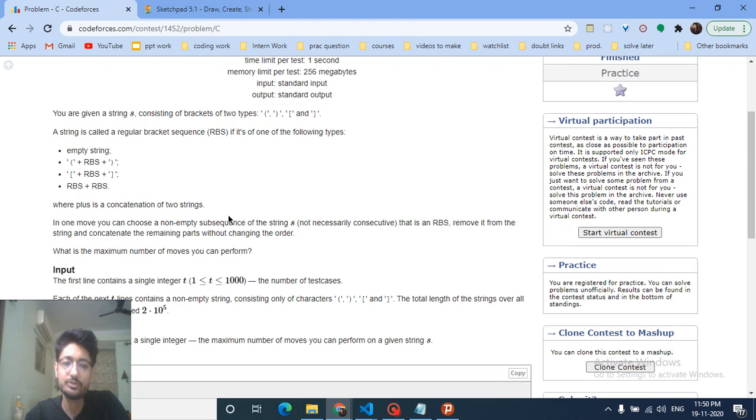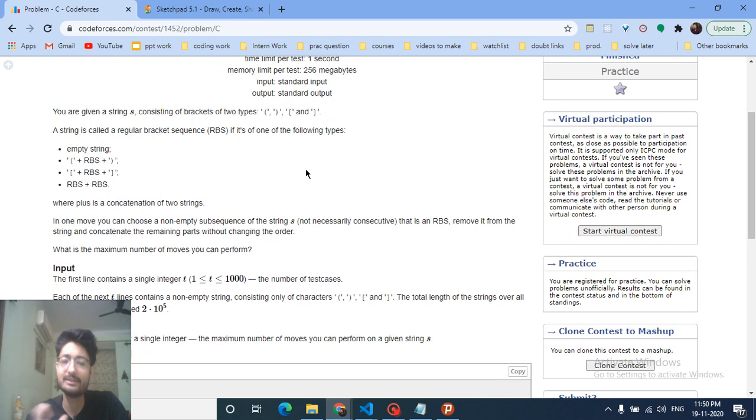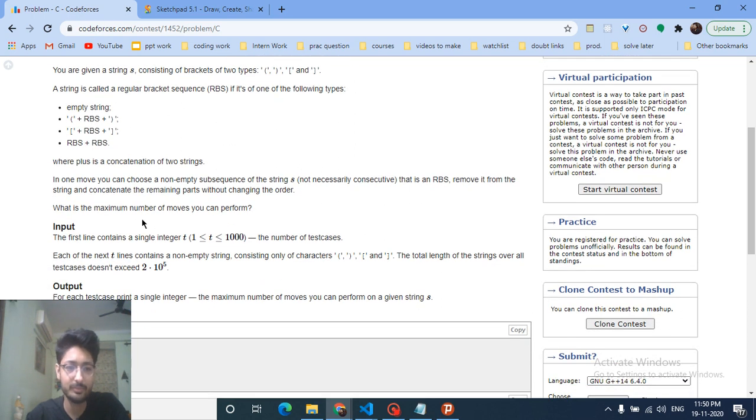So in one move, you can choose a non-empty subsequence, which doesn't need to be consecutive, of that RBS and remove it. You have to take an RBS only, which means it should be a complete regular sequence of brackets, and you can remove that from the string, and then the rest of the parts will concatenate. So you have to find the maximum number of moves you can perform, the maximum number of RBS you can remove from the string which is given to you.